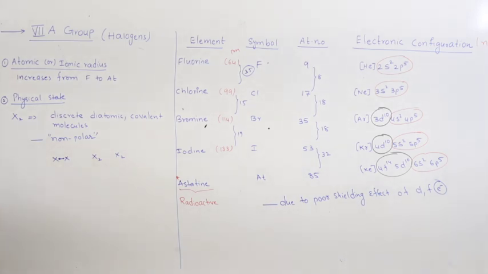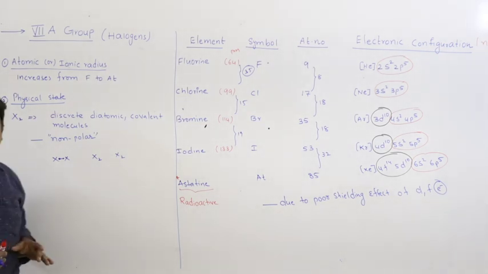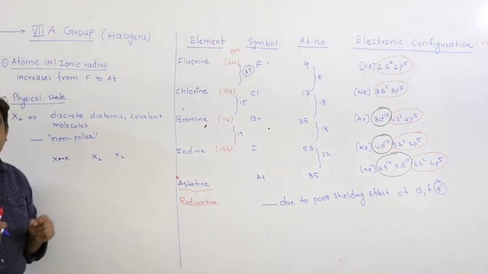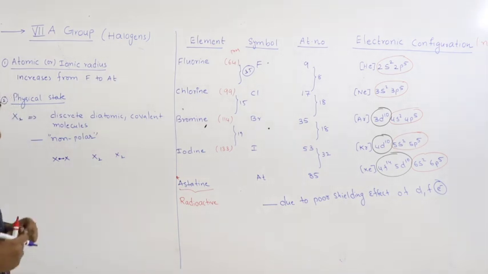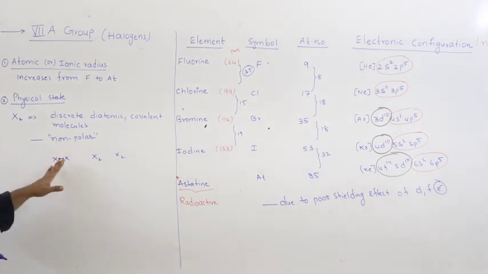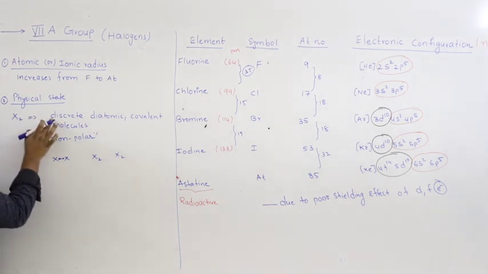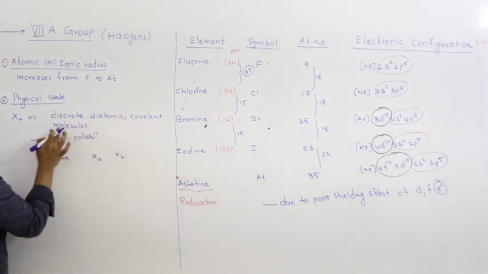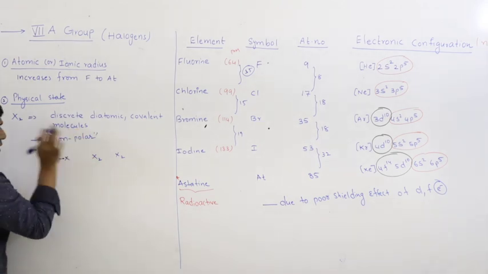Not only the F2, Cl2, Br2 molecules, any homodiatomic molecule is covalent and non-polar because the bond is present between two identical atoms having the same electronegativity. Once again, halogens exist as discrete diatomic covalent molecules which are non-polar in nature.